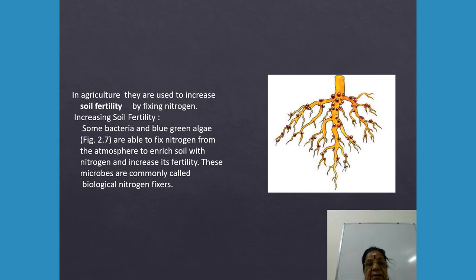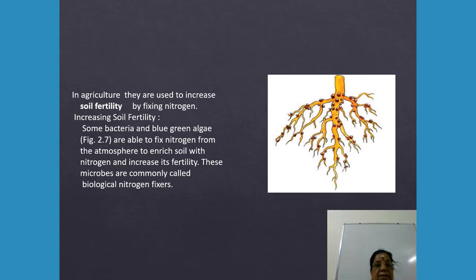So in agriculture, they are used to increase soil fertility by fixing nitrogen. Some bacteria and blue-green algae are able to fix nitrogen from the atmosphere to enrich the soil with nitrogen and increase its fertility. These microbes are commonly called biological nitrogen fixers. Example, Rhizobium and Acetobacter. Are you clear?